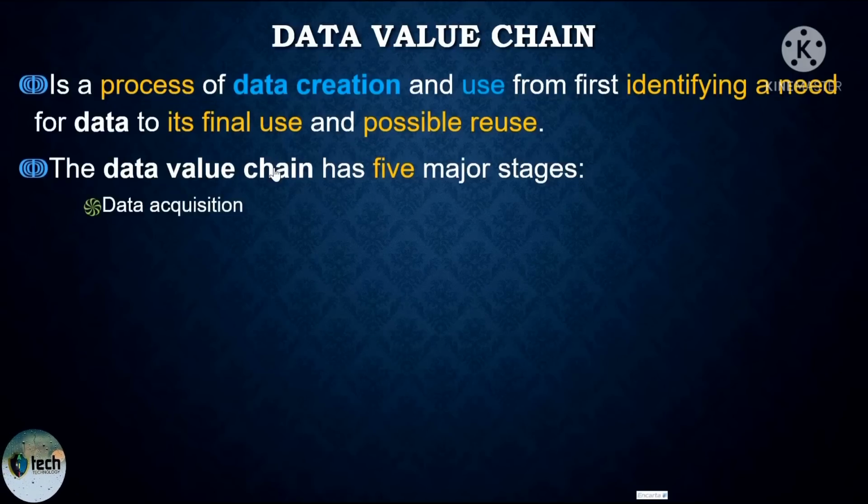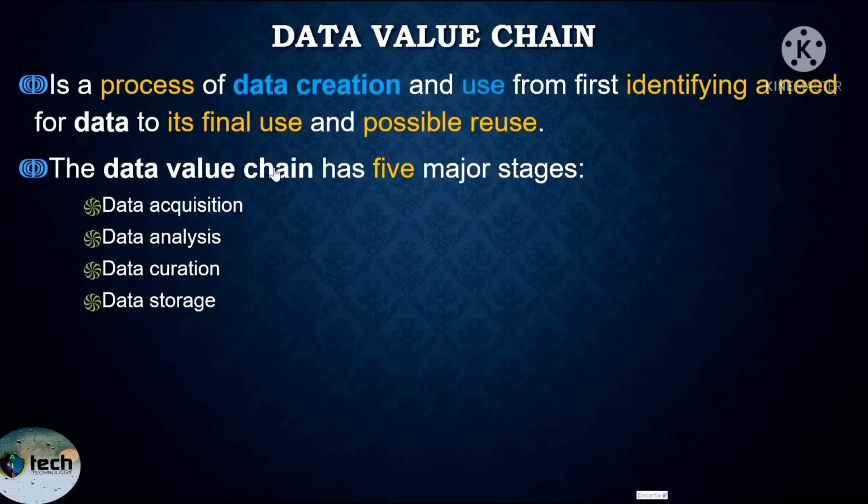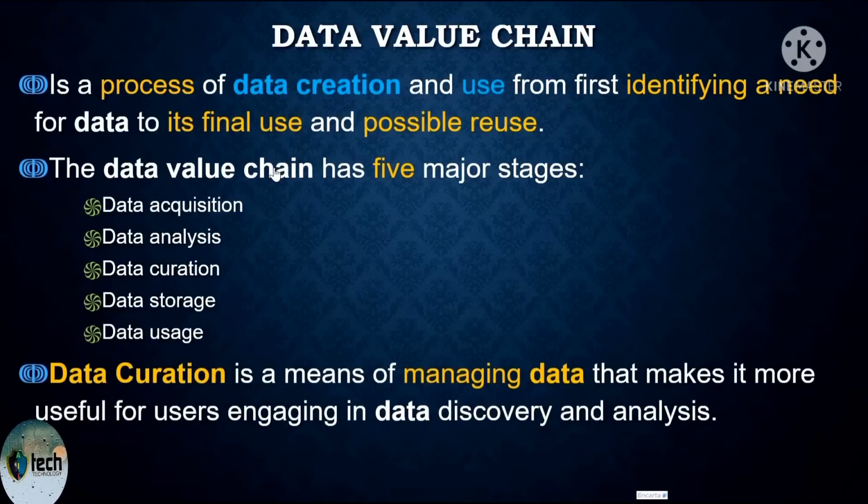The first stage is data creation, the next stage is data analysis, the third one is data curation, the fourth one is data storage, and the last one is data usage. Data value chain, the chain or the step which is to get value from the given data.